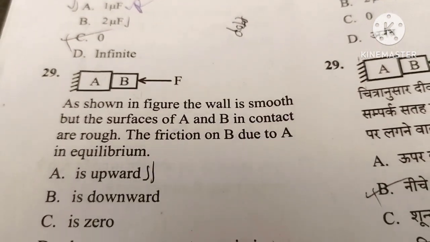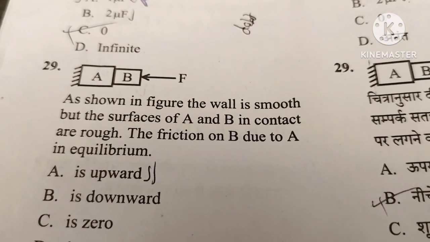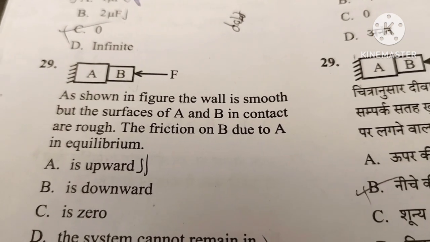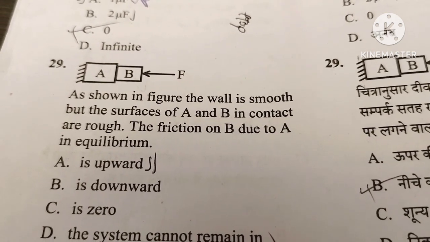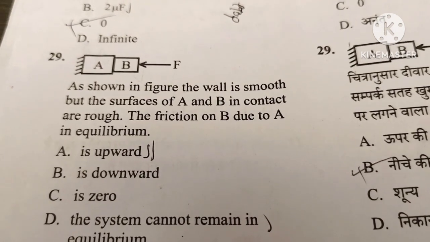Question number 29. As shown in the figure, the wall is smooth but the surfaces of A and B in contact are rough. The friction on B due to A in equilibrium is? Correct answer is option number A, upward.